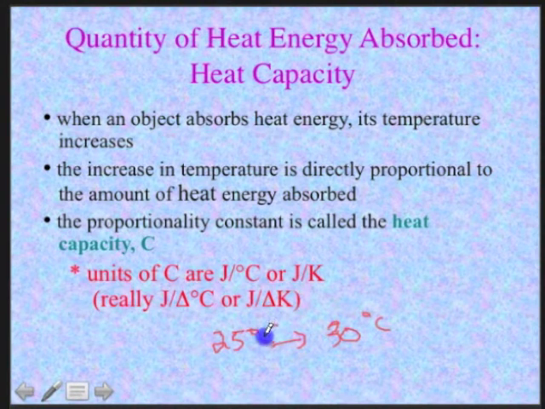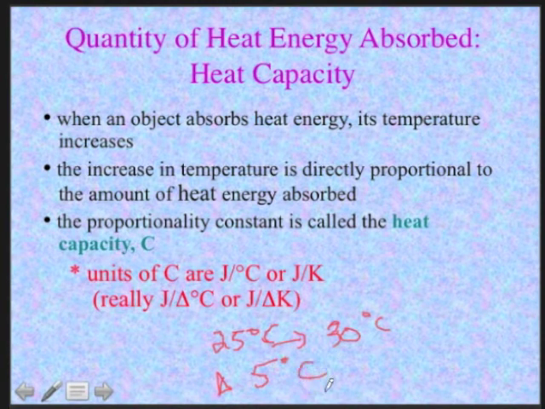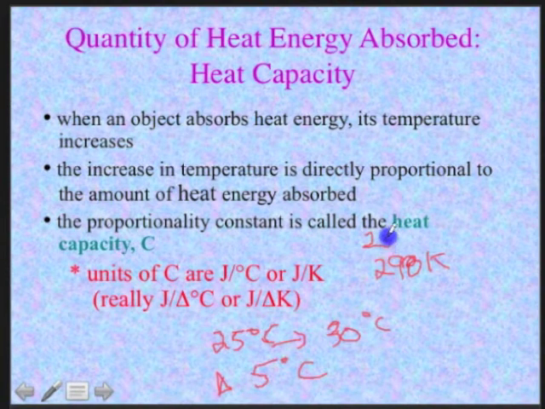Okay? So that is a change of 5 degrees, isn't it? Delta 5 degrees C. Let's do the same kind of change with Kelvin. 25 is 25 degrees C. And let's say we're bringing that up to 30 degrees, which is 5 more, which is 303 Kelvin.